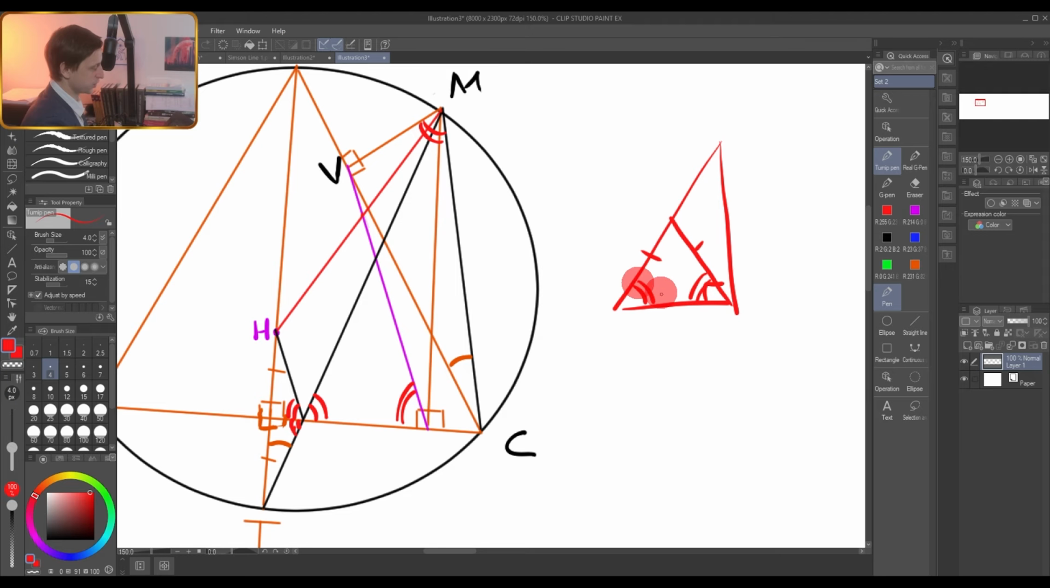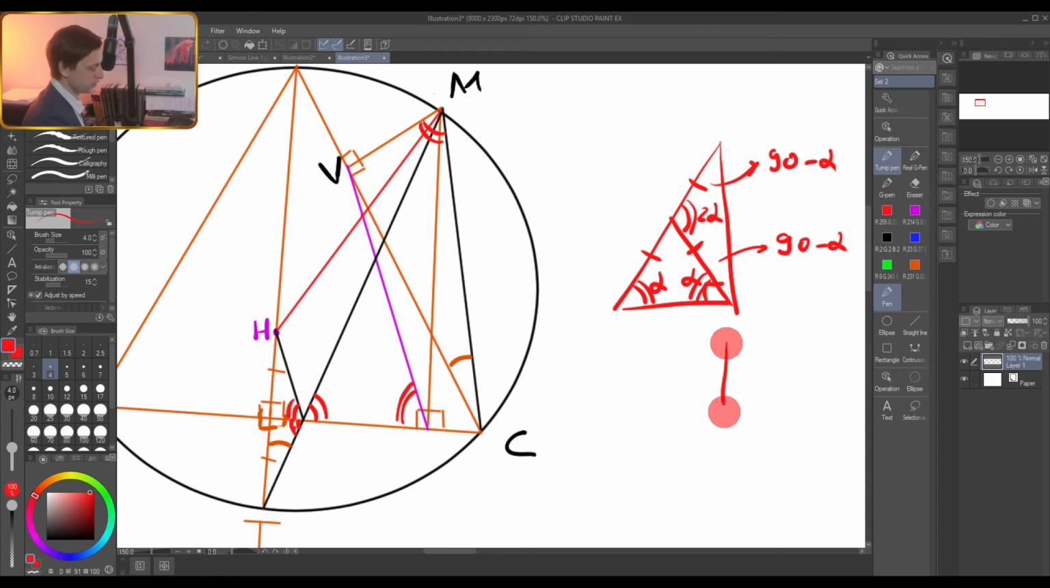What does it mean for us? Obviously this one is alpha, this one is alpha. From the right triangle, this one is 90 minus alpha. From the right triangle, if it's alpha, this is 90 minus alpha. However, this angle, external angle of this triangle, is 2 alpha, and therefore this one from this triangle, because the sum of all angles is 180, has to be 90 minus alpha. Therefore, this one has to be equal to this one. It is also an isosceles triangle.